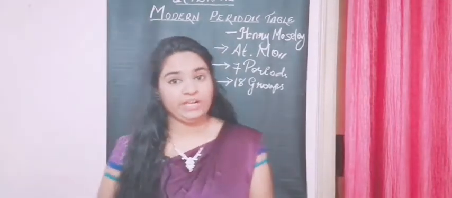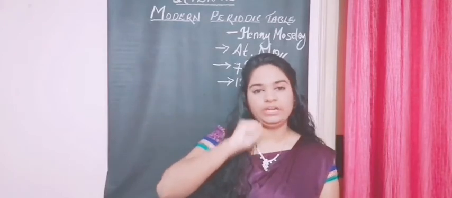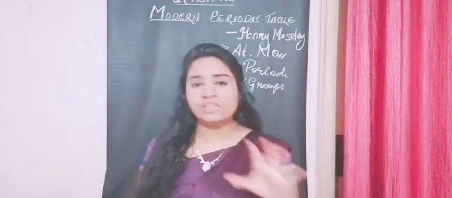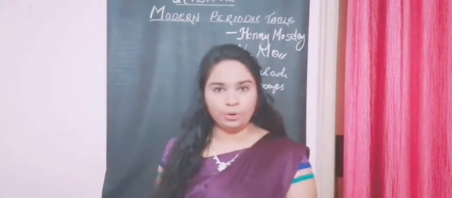Before getting into the details of the modern periodic table, there are many properties in your textbooks. There are trends and all, but there are no basic definitions given for them in your textbook, and you should know them. So I'll give you some basic definitions first. Please note them down, because they're very important. Unless you know what they are, there's no use in learning the trends in the modern periodic table. I repeat, it's not in your textbook, but you need it for your studies.